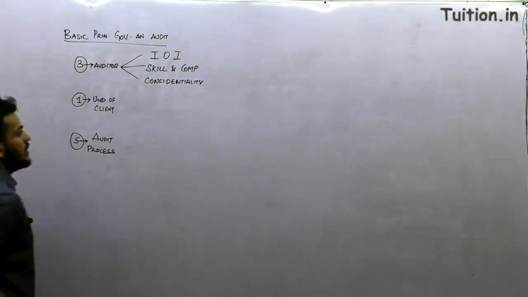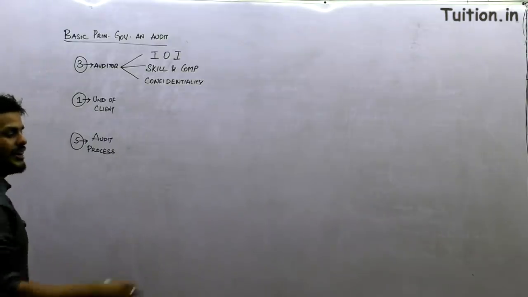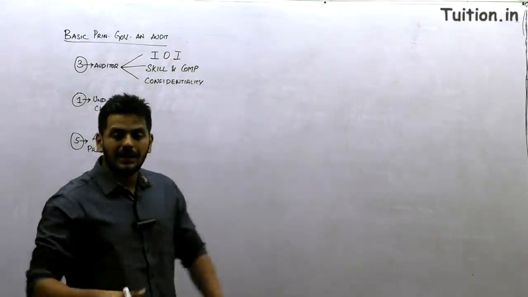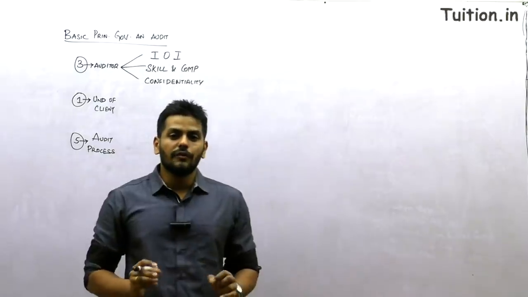The auditor should maintain confidentiality. So there is a rule of confidentiality which the auditor has to follow. That is not disclosing. And let me explain the rule of confidentiality because it's useful in so many places. What does the rule of confidentiality say?